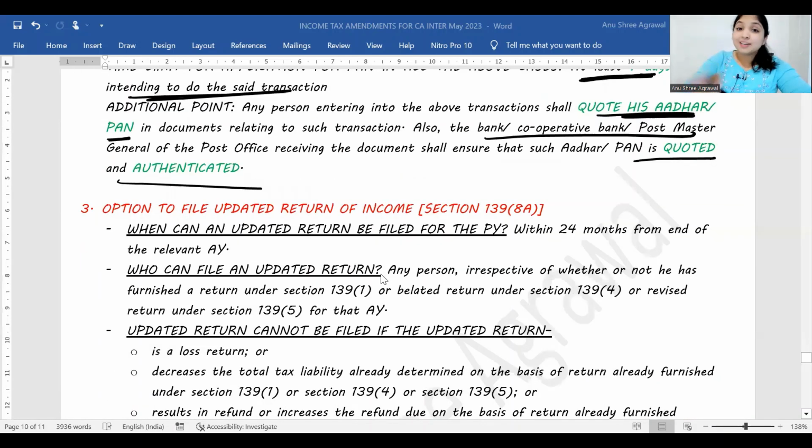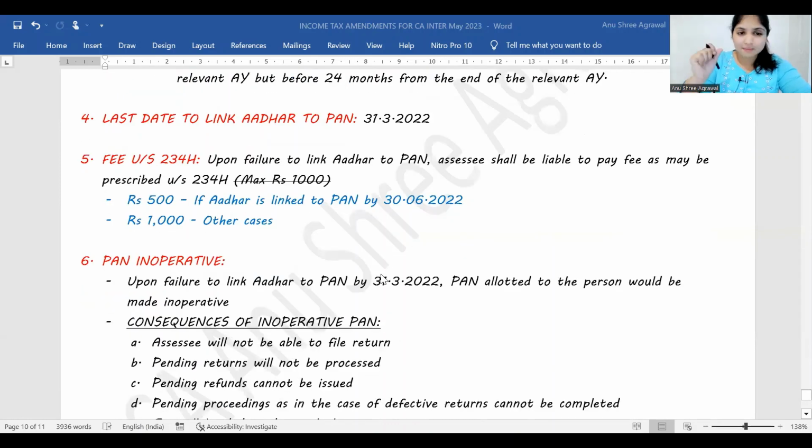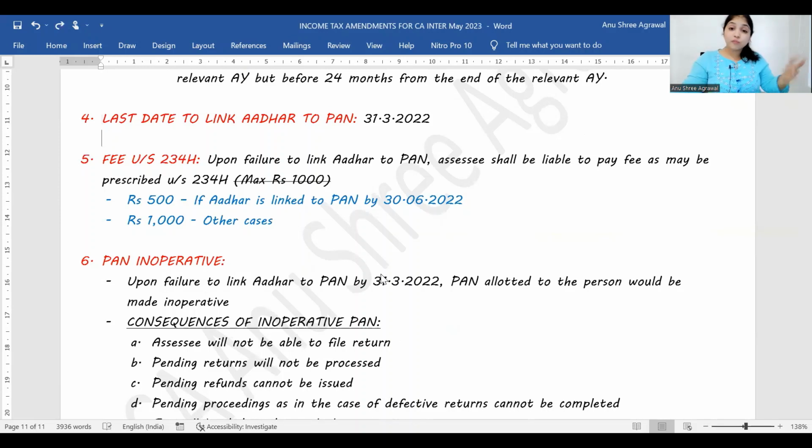Third amendment is updated return. We'll come to this at the end. Let us finish off the other small amendments. The last date to link your Aadhaar to your PAN is 31st March 2022. They have been extending it over and over again, and the last extension was till 31st March 2022. If you do not link till 31st March 2022, then 234H fees will get attracted.